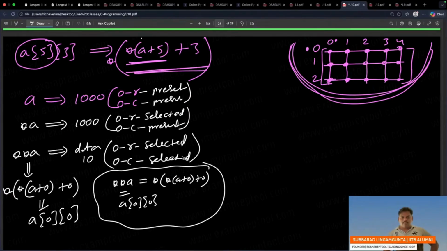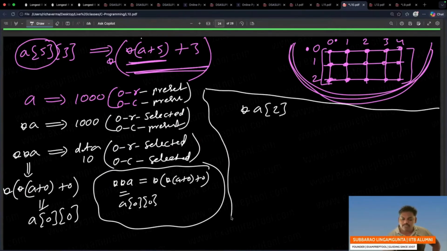Now one more small thing I will say, which is going to be very interesting. I'm so happy to say this point. I'm going to discuss one small thing. Can you listen, everyone? A of 2. What does it mean? Suppose someone said print this. Everyone knows it is a shortcut, but what is the actual? This is the shortcut, but what is the actual?